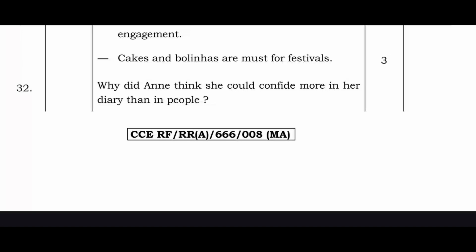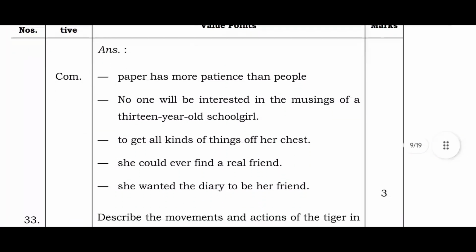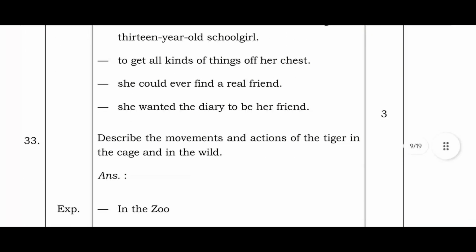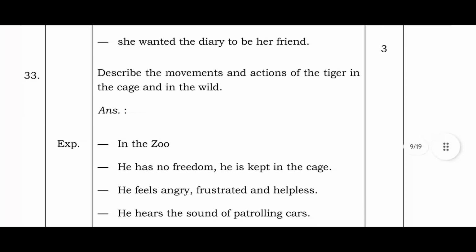Why did Anne think she could confide more in a diary than in people? Paper has more patience than people. No one will be interested in the musings of a 13-year-old schoolgirl. To get all kinds of things off her chest, she could never find a real friend. She wanted the diary to be her friend.